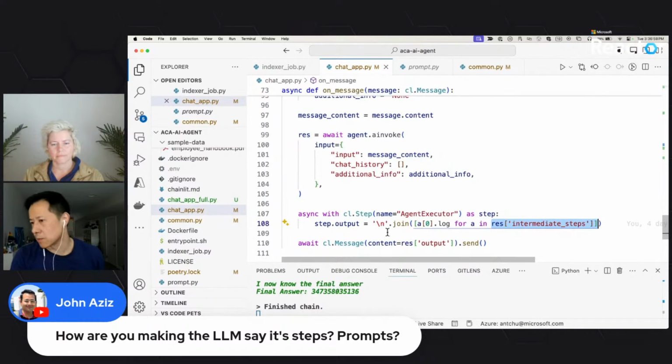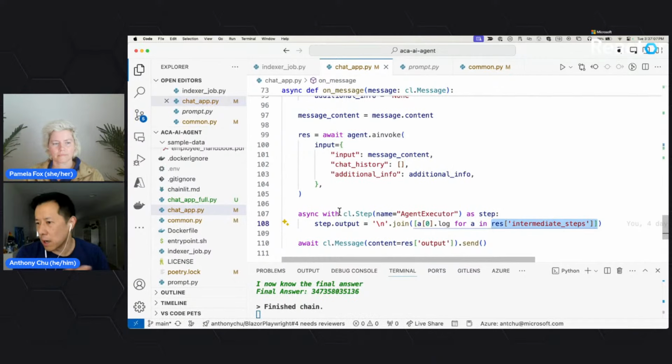All I'm doing is concatenating that together, and Chainlit, the framework I'm using to render the UI, has a way of displaying that. That's how I'm doing this. That's a great question.